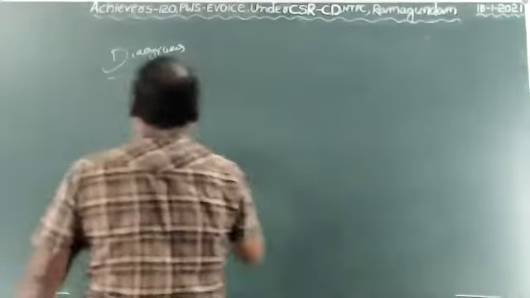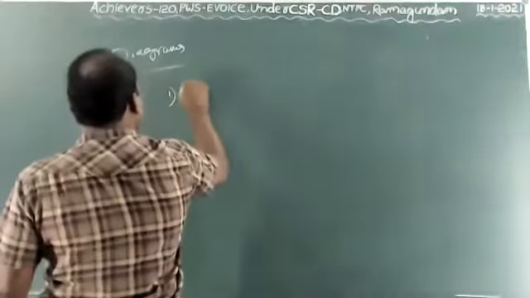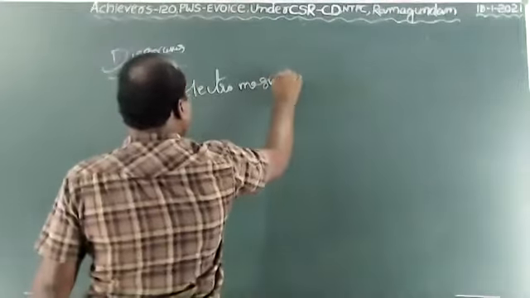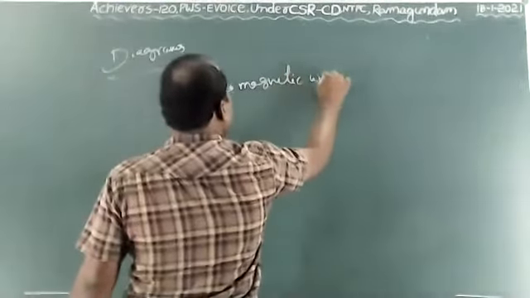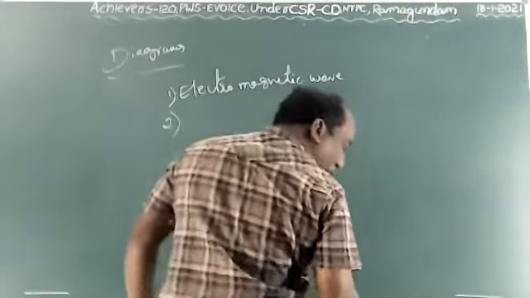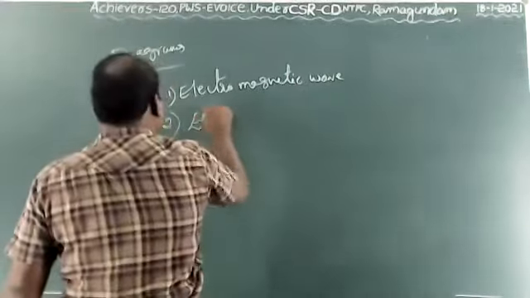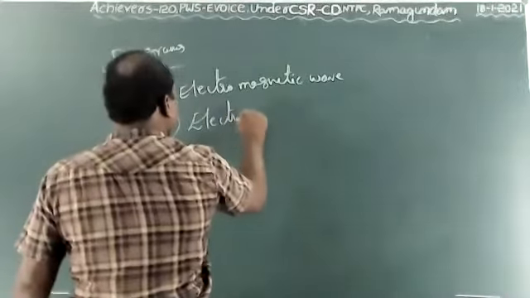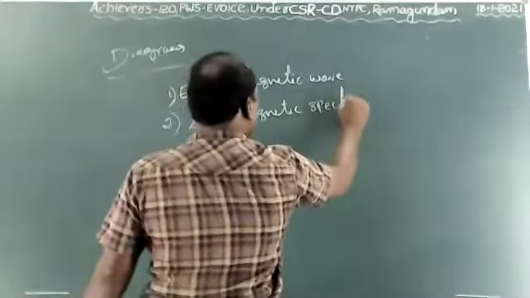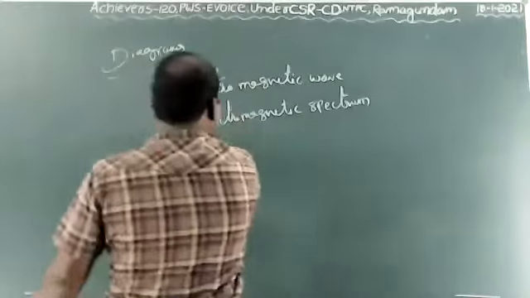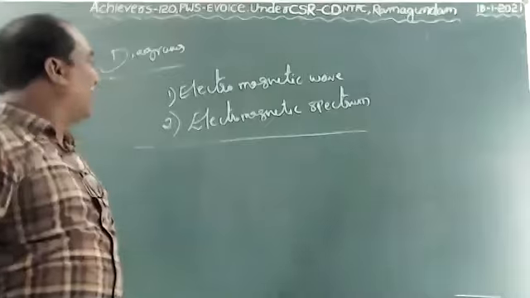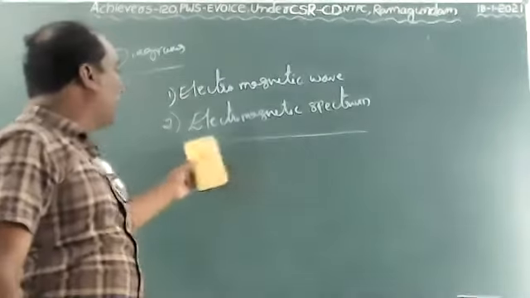The first is the electromagnetic wave, and the second is the electromagnetic spectrum. These two are homework for you, children. Draw the electromagnetic wave diagram neatly, and the electromagnetic spectrum.